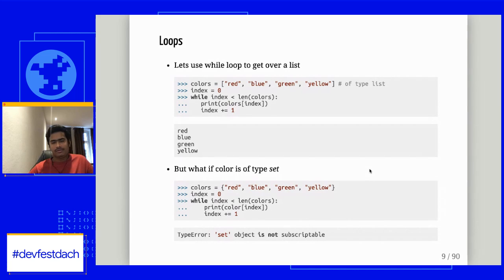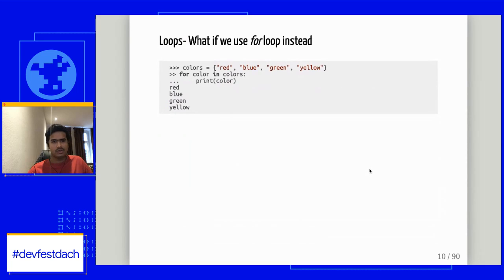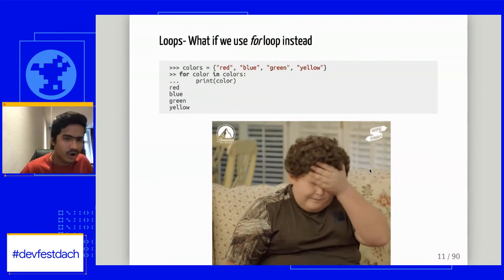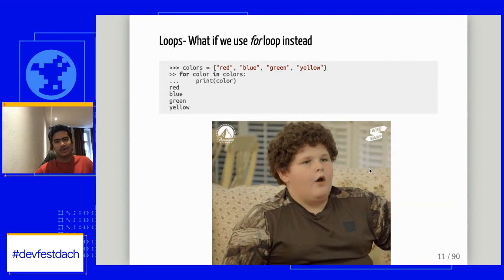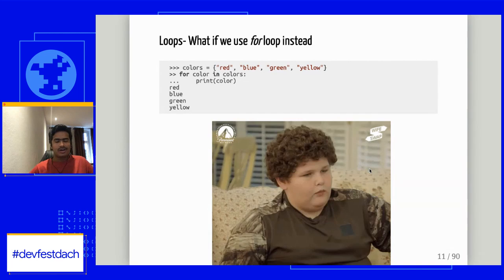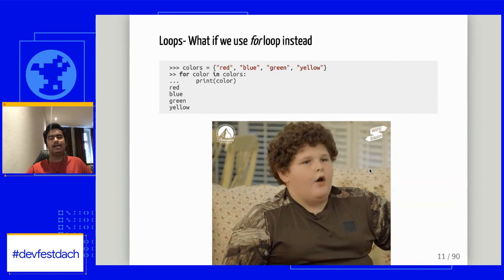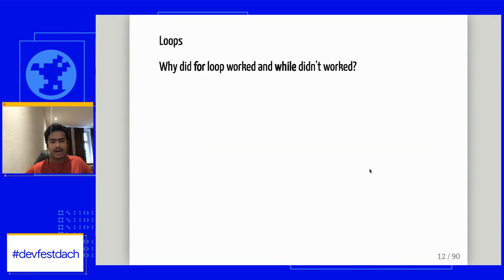So should we use a for over here? Let's look at what this for gives us. It looks like for just worked for us. And are we really going to talk about this in an ongoing talk? It's not about that. But basically the question is why did the for loop work and why didn't the while loop work for us?